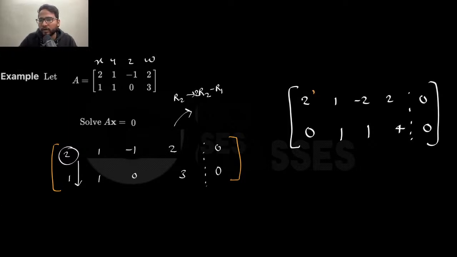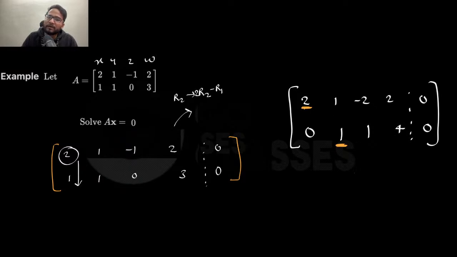Now, is this in a row echelon form? Let me know. Yes, these are the two pivots that you have, right? These are the two pivots, and this is definitely in the row echelon form. This is the pivot element. This is cool. So what you did, you were given this matrix and you wanted to solve Ax equal to 0. I just converted that to an equivalent form.